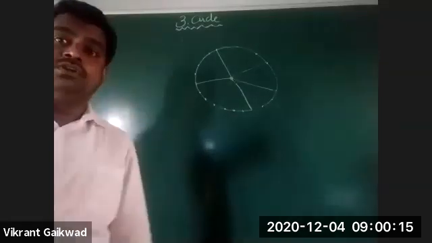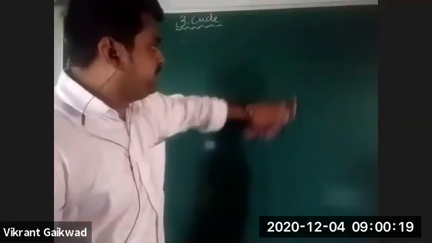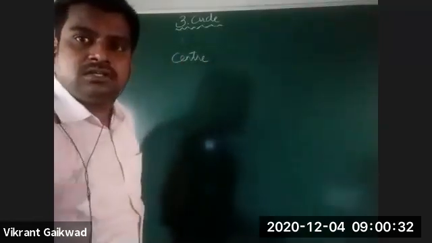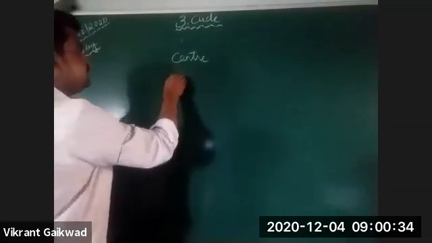Now we'll go with the terms related to circle. There are very different terms which are related to circle. Out of that, the first term is the center of the circle. The next is the radius.